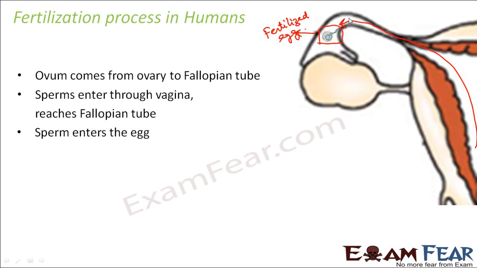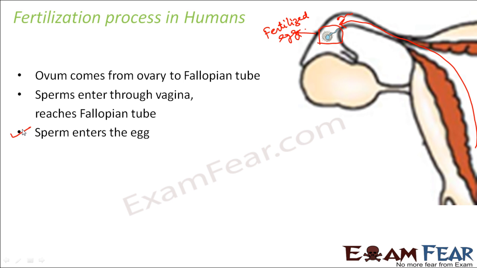Maybe the sperm just remained here in the fallopian tube. Because of all these ifs and buts, the fertilization which actually takes place is very rare. It just doesn't happen that since you have millions of sperms, all of them will just enter the female body and fertilize the egg. That just doesn't happen.